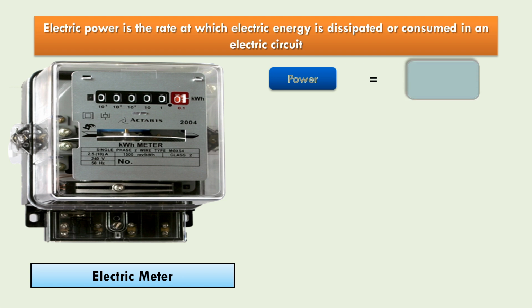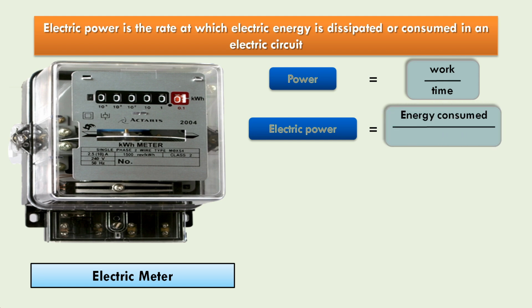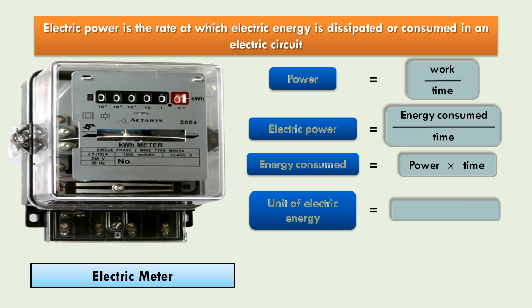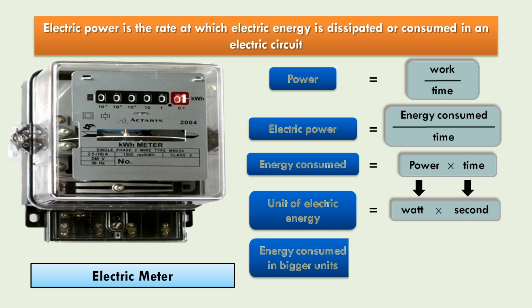As we know, power is work done upon time. Electric power is energy consumed upon time, and energy consumed is electric power into time. So what are the units of electric energy? The unit of power is watt and the unit of time is seconds.